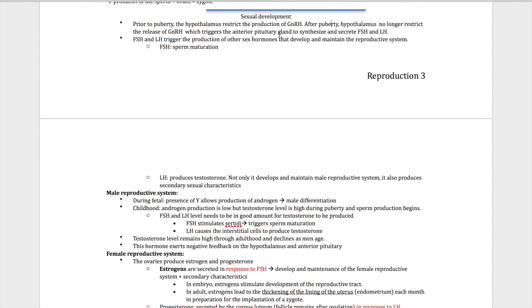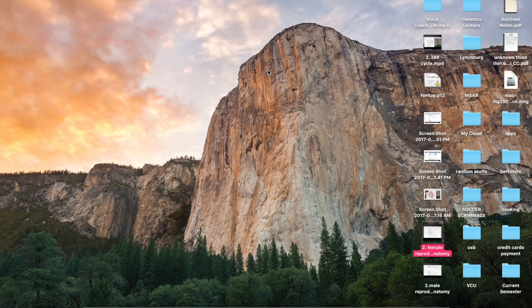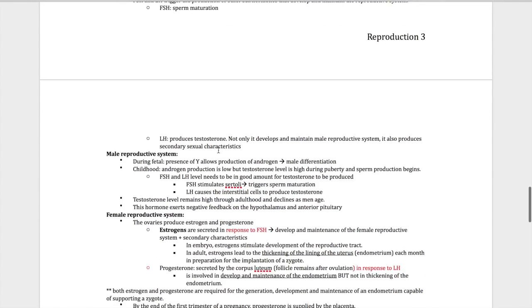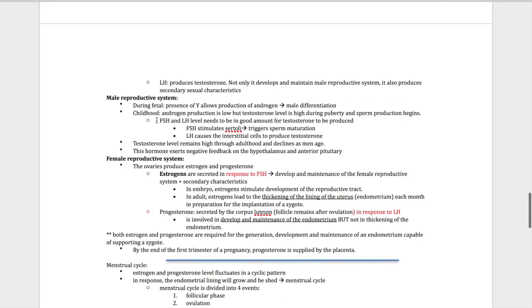FSH is responsible for sperm maturation, and LH is responsible for producing testosterone. And LH is also responsible for maintaining the male reproductive system, and testosterone, of course, is responsible for secondary sexual characteristics. All right. Male reproductive system.